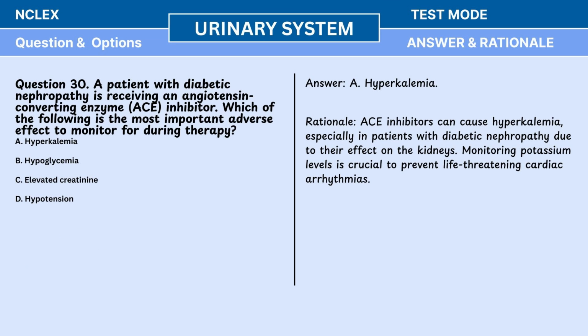Answer: A. Hyperkalemia. Rationale: ACE inhibitors can cause hyperkalemia, especially in patients with diabetic nephropathy due to their effect on the kidneys. Monitoring potassium levels is crucial to prevent life-threatening cardiac arrhythmias.